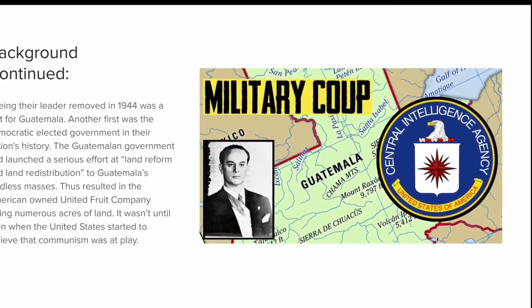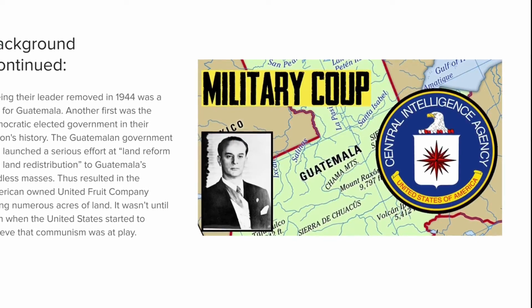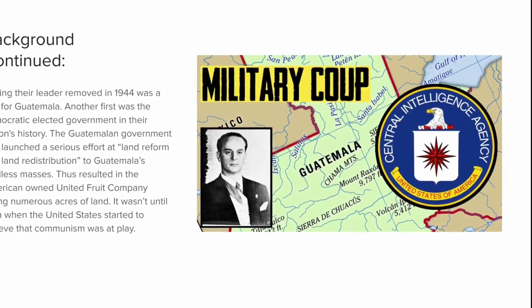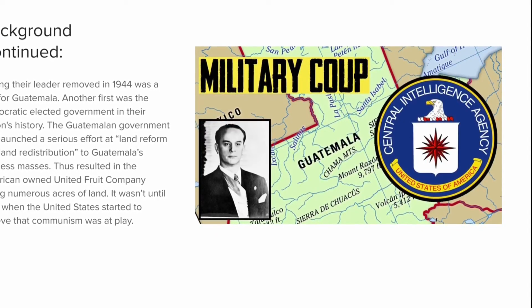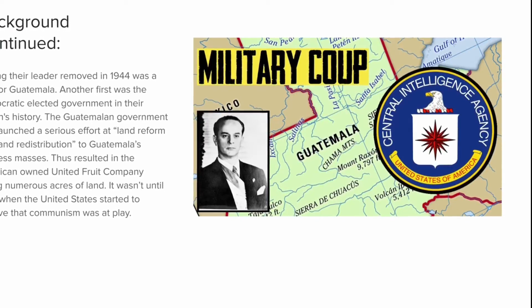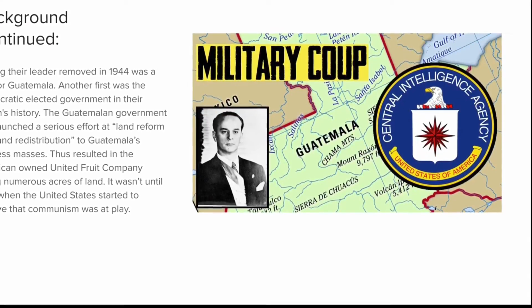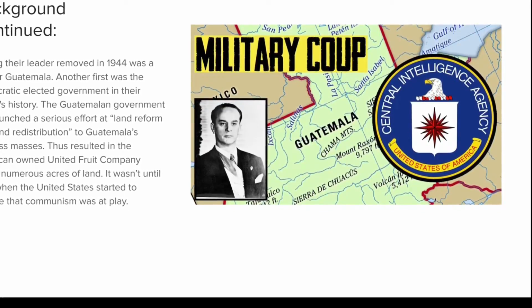The background continued. Seeing their leader removed in 1944 was a first for Guatemala. Another first was the democratically elected government in their nation's history. The Guatemalan government had launched a serious effort at land reform and land redistribution to Guatemala's landless masses. This resulted in an American-owned fruit company losing numerous acres of land, and it wasn't until then that the United States started to believe that communism was at play.